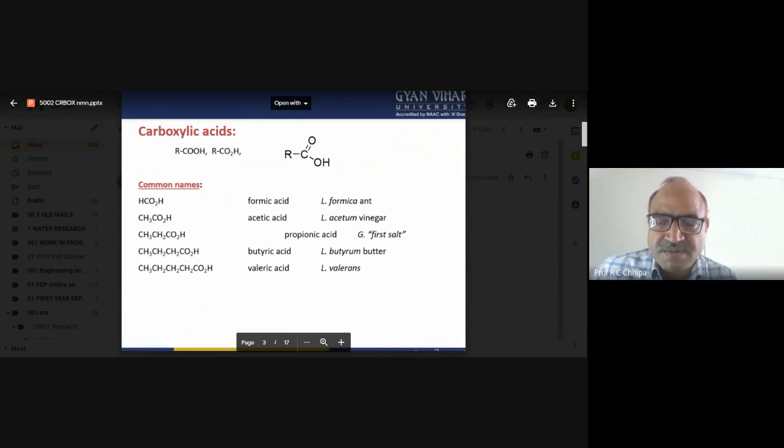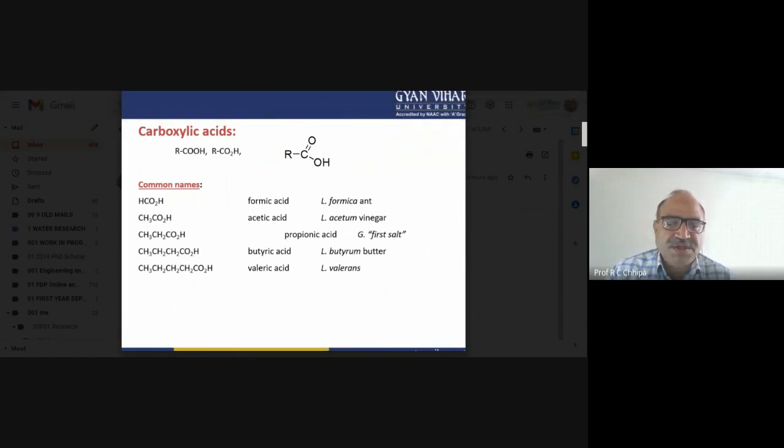So carbon double bond oxygen and hydroxy groups are there, so that becomes the carboxylic acid. Here are the common names, and what about the origin of those common names of the carboxylic acids?